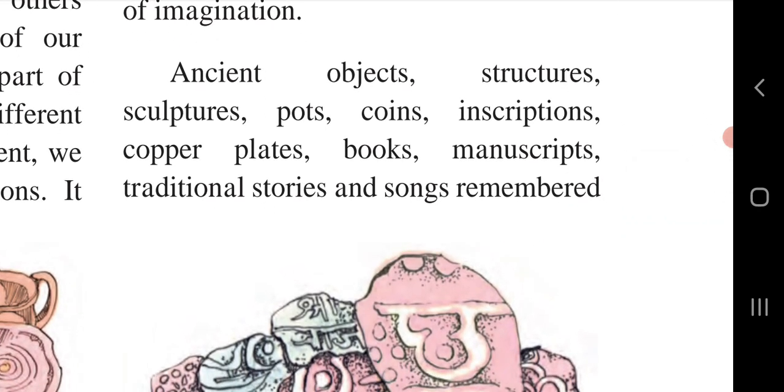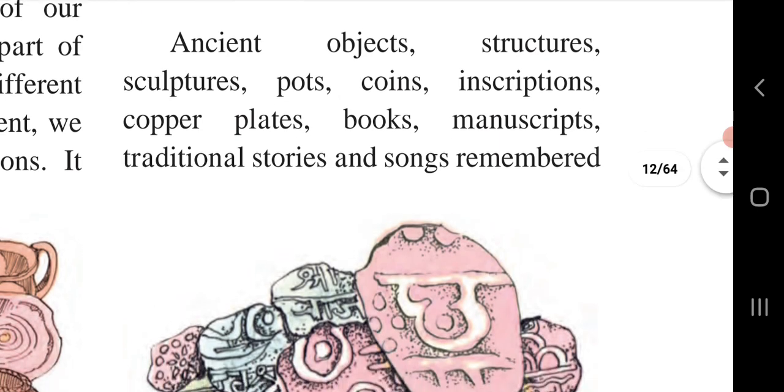Ancient objects. If you talk about the story or events of Shivaji Maharaj, what will you need? You need the coins which are related to Shivaji Maharaj. You need some letters which were written by Shivaji Maharaj or which are related to Shivaji Maharaj. Then only can we understand what events had taken place during the period of Shivaji Maharaj.